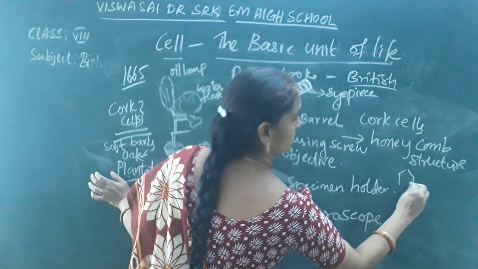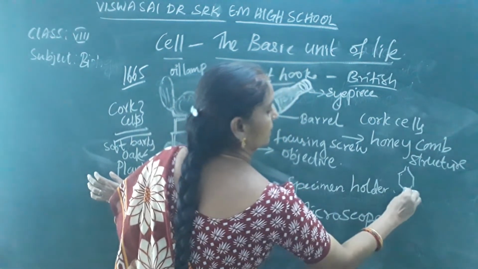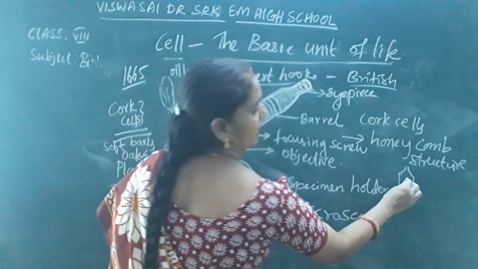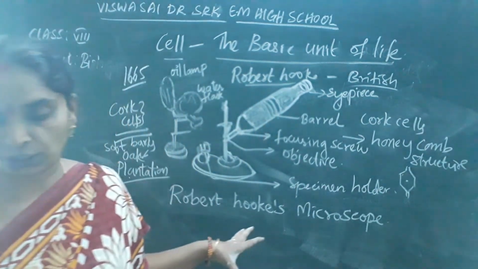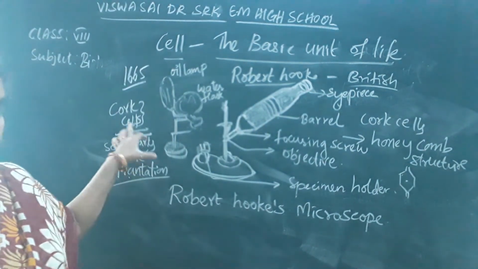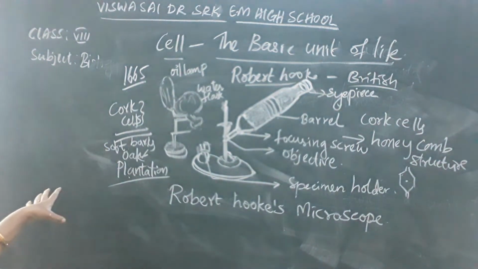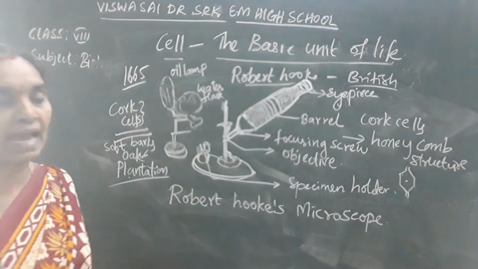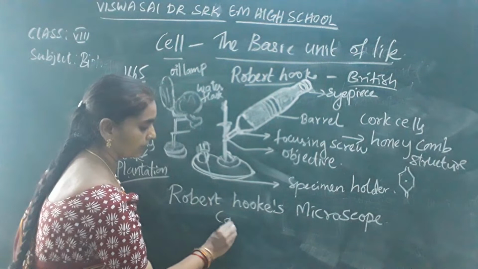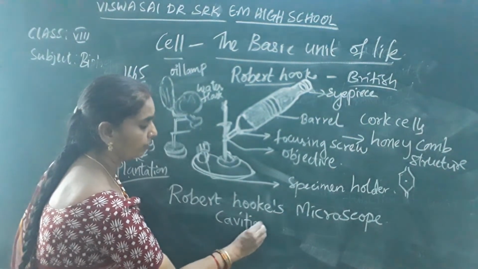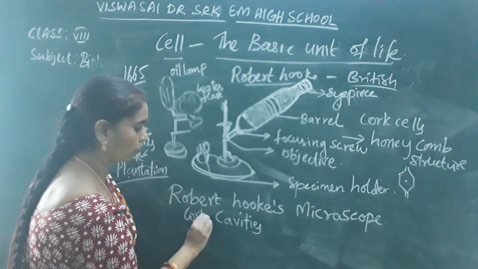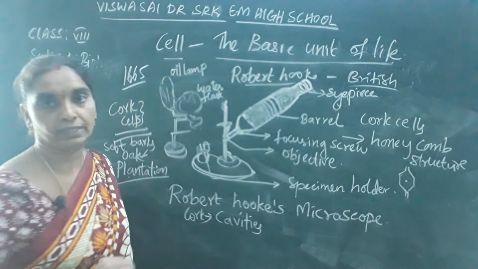He observed the honeycomb structure of the cork cells, each consisting of empty spaces in them. Cork is made up of these small cavities.